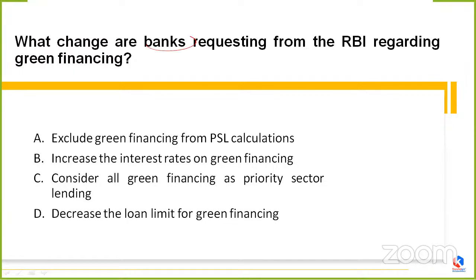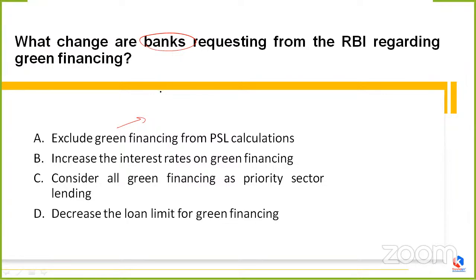Coming back to the question, which was asking what changes are banks requesting from the RBI regarding green financing? Are they requesting RBI to exclude green financing from the PSL calculations, to increase the interest rates on green financing, to consider all green financing as priority sector lending, or option D, to decrease the loan limit for green financing? What are banks looking for when it comes to the RBI's new decision?